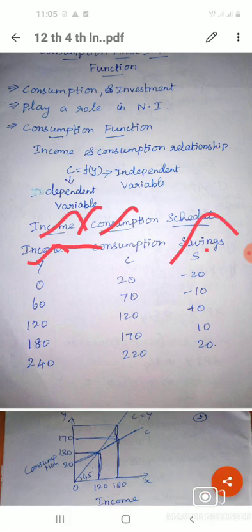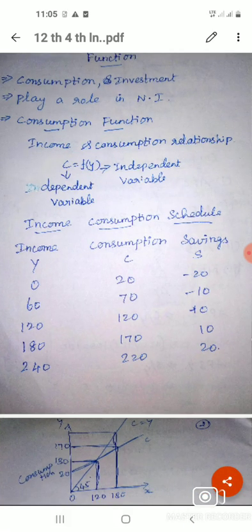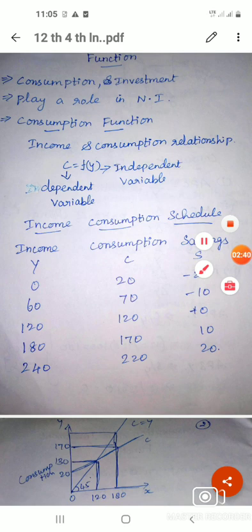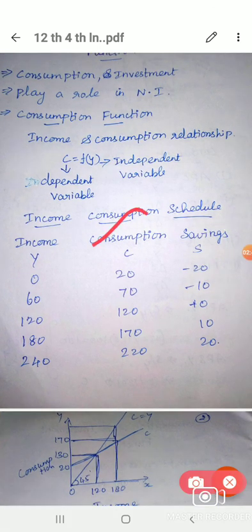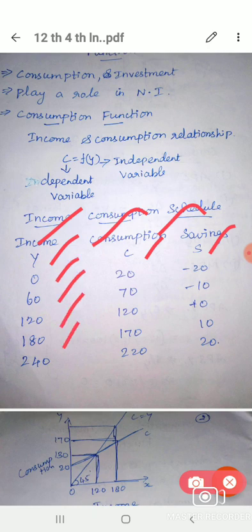Next, income schedule. See here: income, consumption, savings. Income means Y, consumption means C, savings means S. Here first see 0, 60, 120, 180, 240. Like this income is increasing.